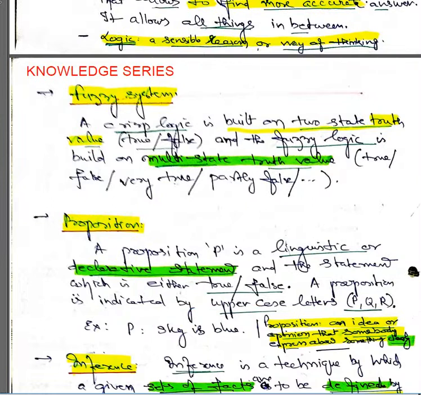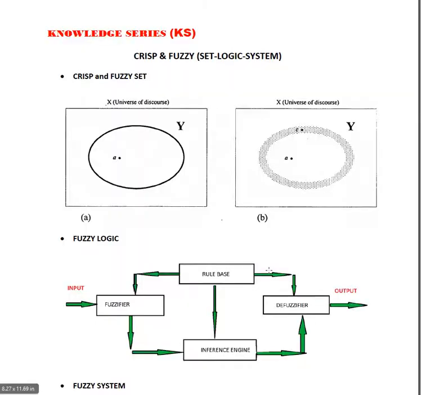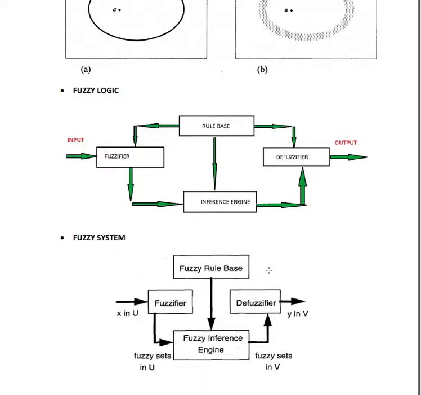Now coming to fuzzy systems. When we talk about fuzzy systems, it talks about the two-state truth value or a multi-value truth state, like true, false, very true, and partly true. Now if you see this particular figure with respect to the fuzzy systems, fuzzy logic's main area of contribution is here. You give a crisp input and you try to create a fuzzy set here. That is basically fuzzy logic.